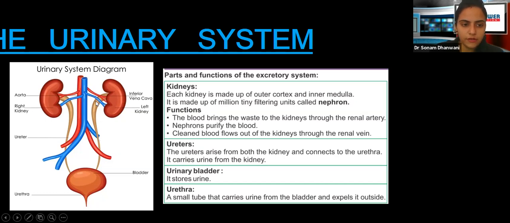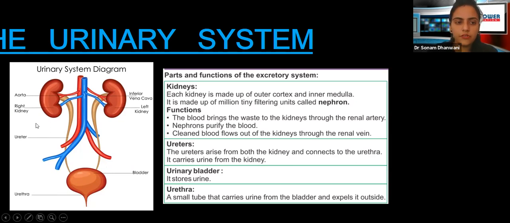Then we have 2 ureters, these brown colored tubes that you can see here, coming out from the kidneys. Then we have the urinary bladder. You can see this is a bladder. It's basically a bag which is going to store urine temporarily. And then there is the urethra, which is directly connected to the private organs of the male as well as the female, via which the urine is going to get excreted.